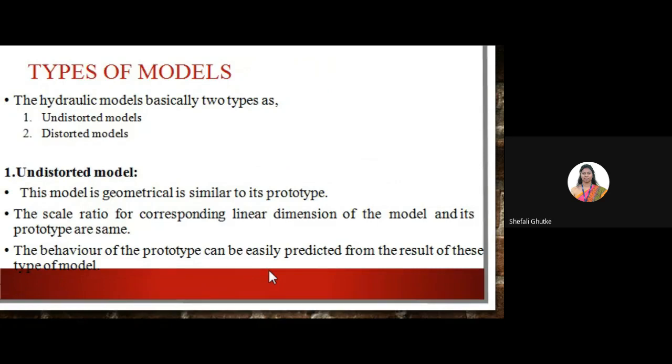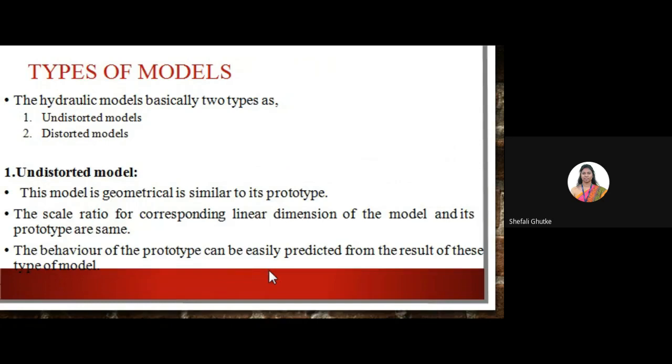Now, what are the types of model? Basically, there are two types of hydraulic model. First one is undistorted and the second one is distorted model. First, we will talk about the undistorted model. An undistorted model is geometrically similar to its prototype. It means it has geometrical features which are totally similar to its prototype.